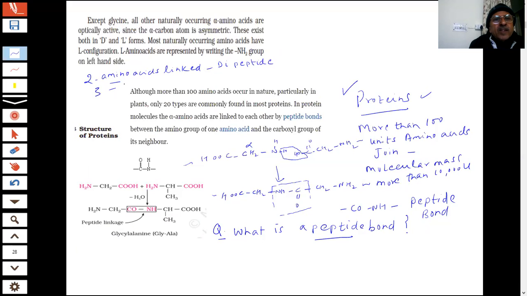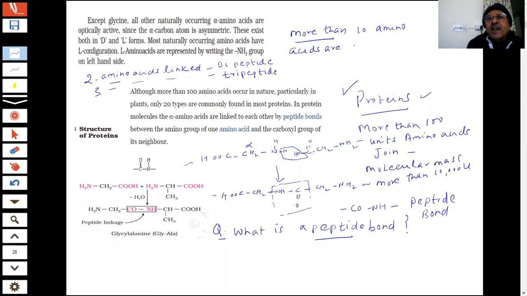If three amino acids are linked, we call it tripeptide. If four, tetra; five, pentapeptide; six, hexa; and when more than 10 amino acids are linked, we call it polypeptide. Okay? Polypeptide.